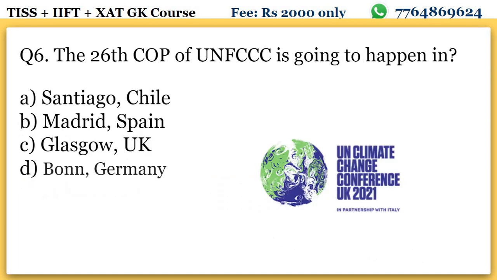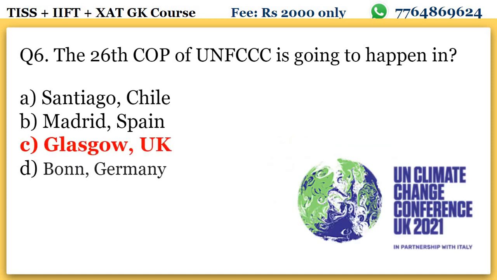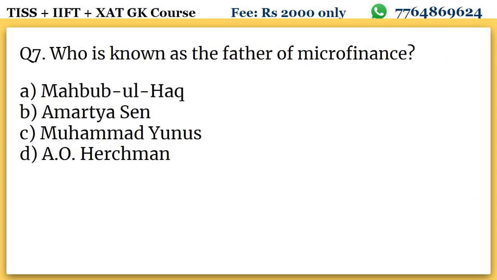It says that 26th COP of UNFCCC is going to happen in A says Santiago, which is the capital of Chile. B says Madrid, which is the capital of Spain. C says Glasgow, which is in UK. And D says Bonn, which is in Germany. Okay, so the answer to this particular thing will be Glasgow, which is in UK. So this was easy and we had discussed that in our videos also. Now come to question number 7.